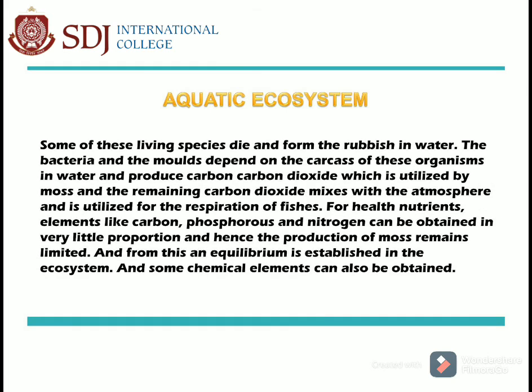Some of these living species die and form the rubbish in water. The bacteria and the molds depend on the remains of these organisms in water and produce carbon dioxide, which is utilized by moss, and the remaining carbon dioxide mixes with the atmosphere and is utilized for the respiration of fishes. For the plants, nutrient elements like carbon, phosphorus, and nitrogen can be obtained in very little proportion, and hence the production of moss remains limited. From this, an equilibrium is established in the ecosystem, and some chemical elements can also be obtained.